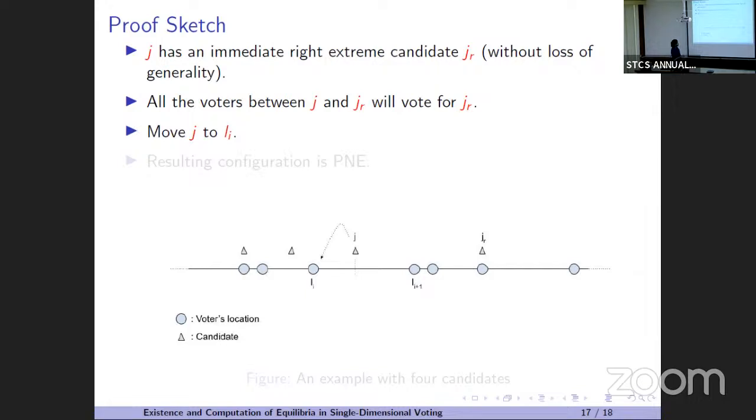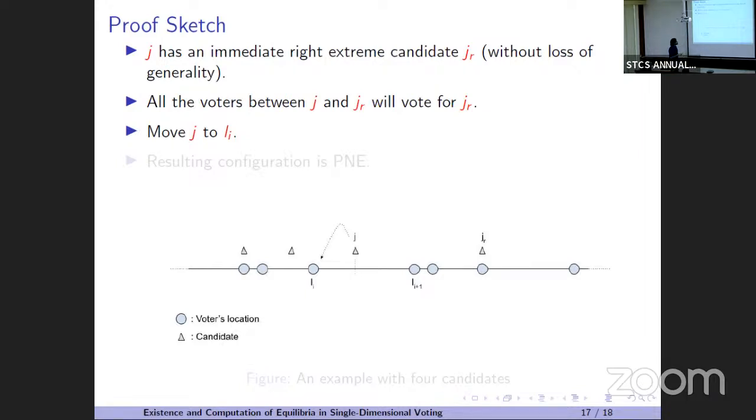Then Li should also vote for J, because J is not getting any vote from this side. If Li also doesn't vote for J, then J is getting 0 votes, and clearly it's not a pure Nash equilibrium. Then we can just move J to Li and nothing will change, because all the voters in Li are voting for J. If J got more votes from the left side, then this configuration would also not be a pure Nash equilibrium.